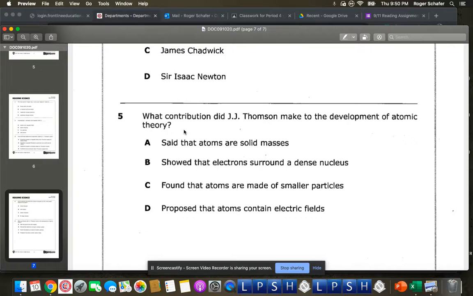Number 5, what contribution did J.J. Thomson make to the development of atomic theory? A, said that atoms are solid masses. B, showed that electrons surround a dense nucleus. C, found that atoms are made of smaller particles. D, proposed that atoms contain electric fields.